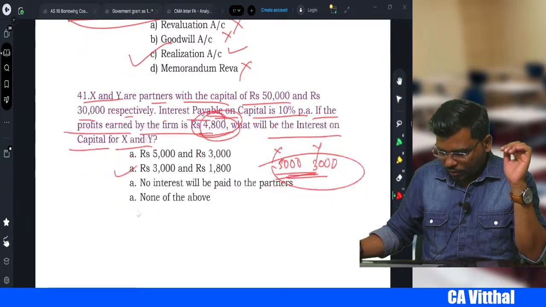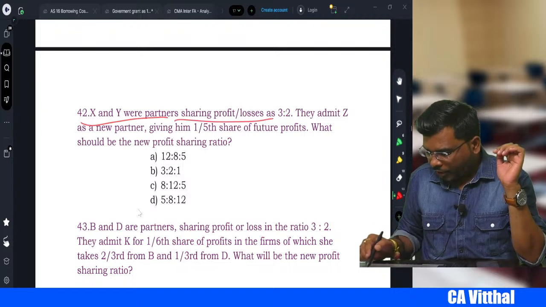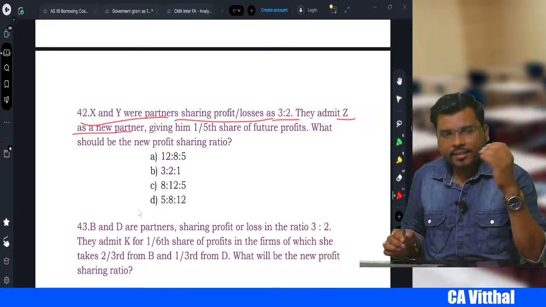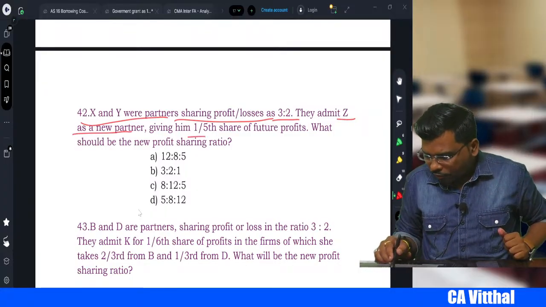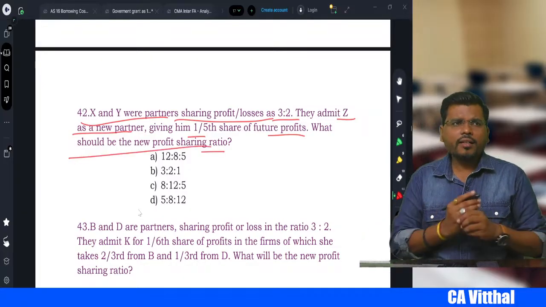Okay, next one. X and Y were partners, sharing profit and loss as 3:2. They admitted Z as a new partner, giving him 1/5 share of future profit. What should be the new profit sharing ratio? This is again very, very easy.